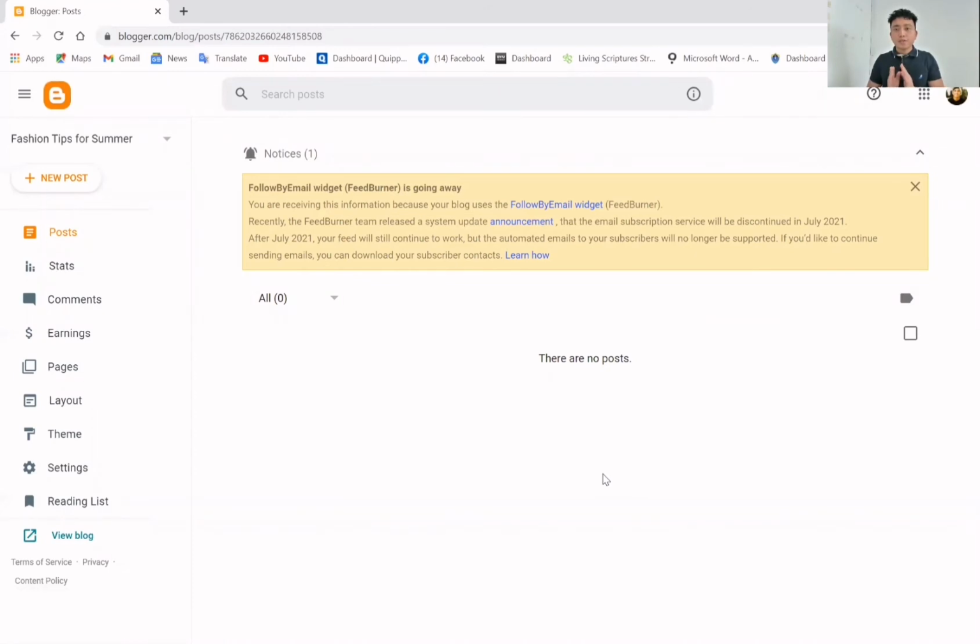So we are then creating a personal blog, an example of a personal blog. So in here, what you're going to do is you need to put 3 posts. That is a requirement. It should be 3 posts. It can be original or it can be copied from other people. But of course, you need to mention who made that specific post that you copy paste.